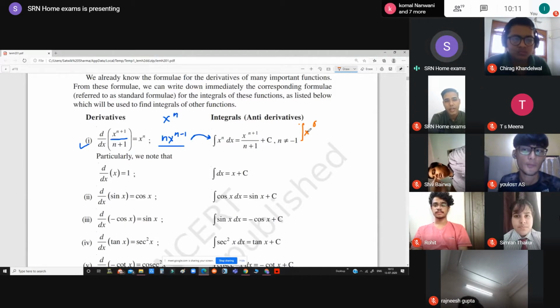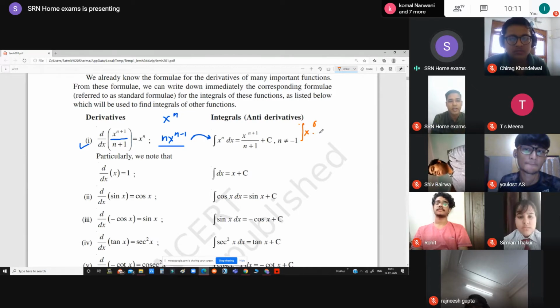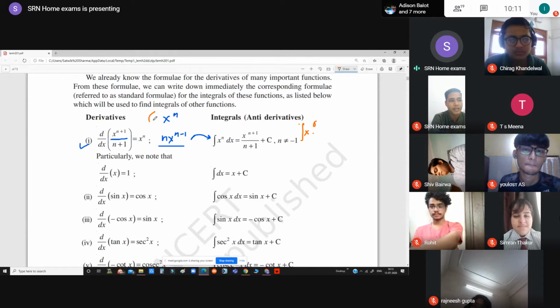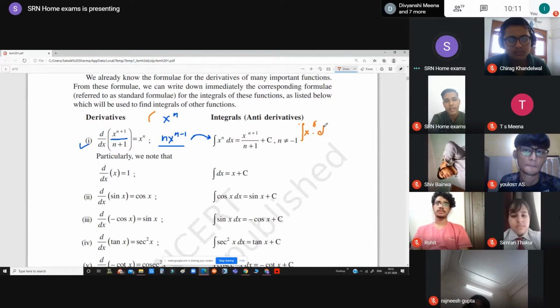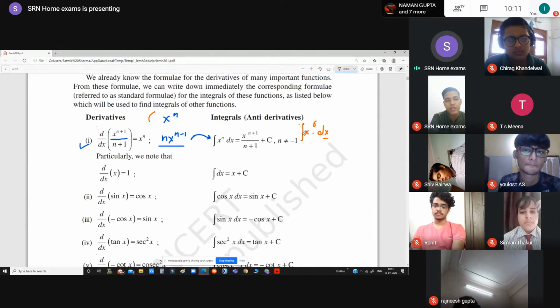Okay, this is the sign of integration. Whenever we are integrating, the way we represent differentiation as d by dx, in the same way we represent integration by writing small dx. This dx represents that we are integrating the given function with respect to x.